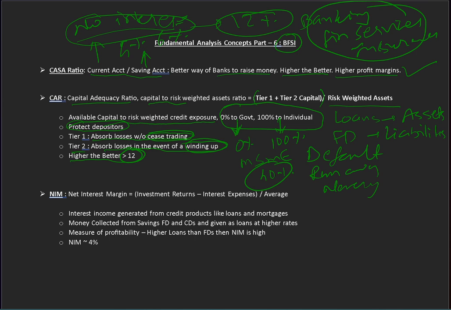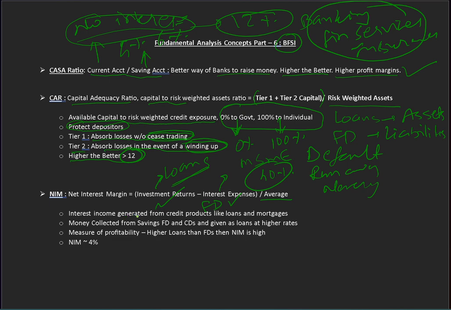The next is the net interest margin. So what is the net interest margin? First is the investment returns. This is the investment for the banks, loans, and interest expense, whatever they pay us back as FD interest. So if the investment returns minus interest expense average is taken, it is called net interest margin.